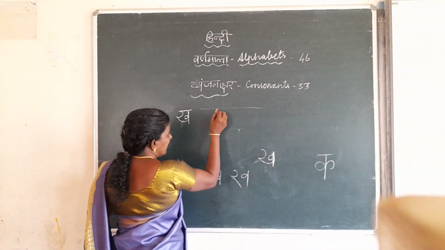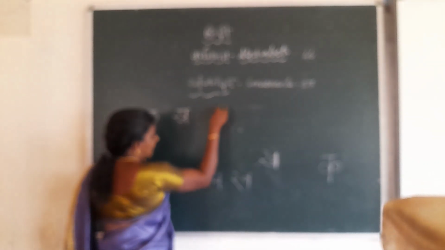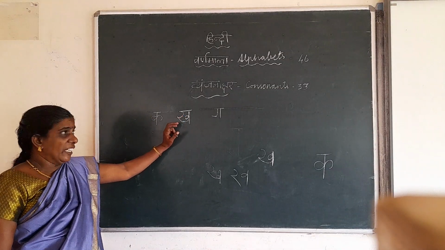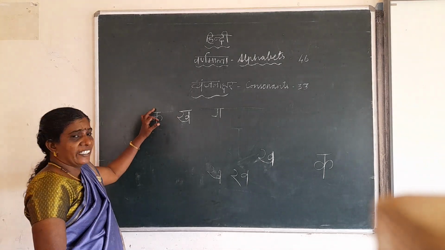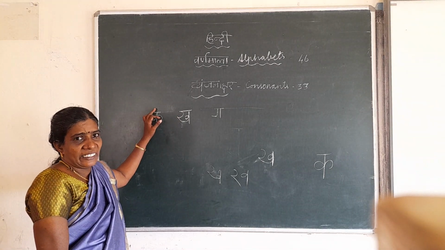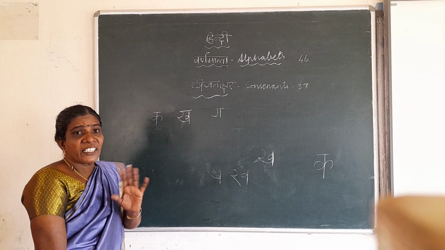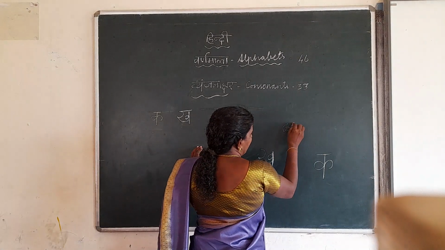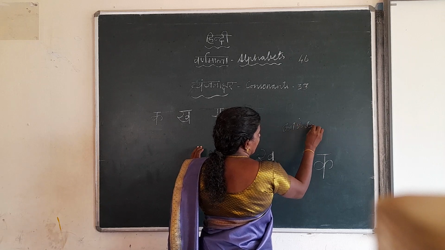Next, listen here. Ga, ga. This is k, ka, k-h, kha. If you don't know the pronunciation, you can write it there. Tamil will read like this. See, they will read ka. We will write like this.